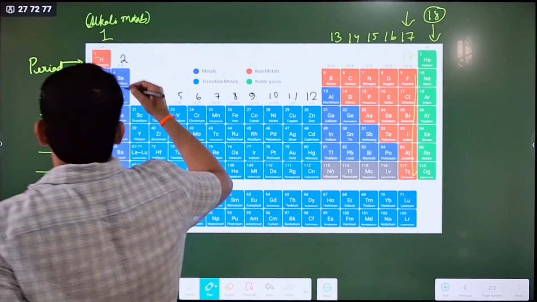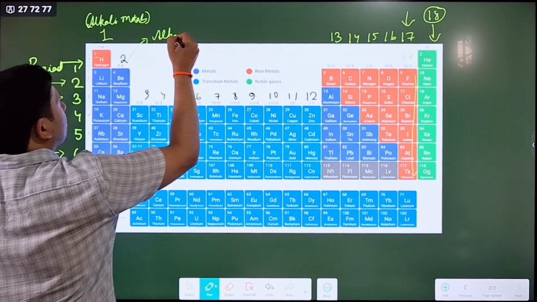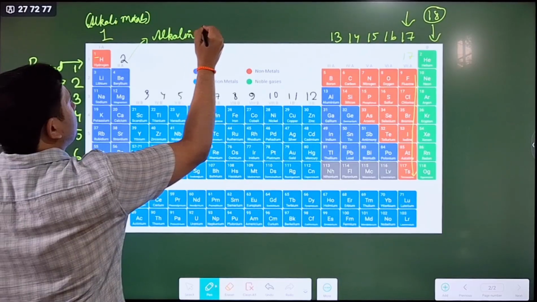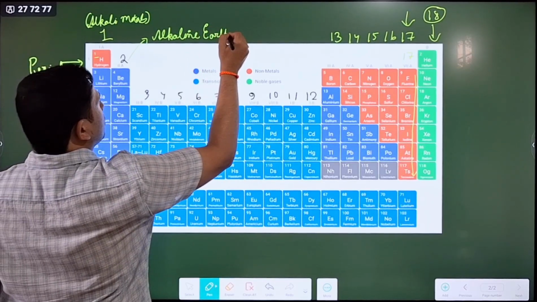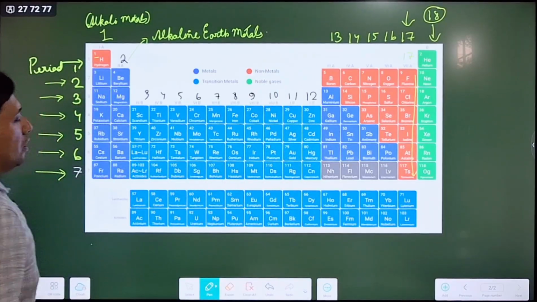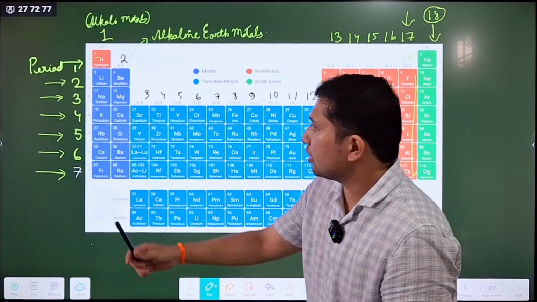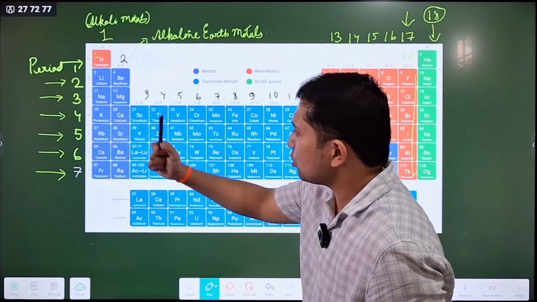Group number 2 is called alkaline earth metals. For example, elements like beryllium, magnesium, calcium, strontium, barium.